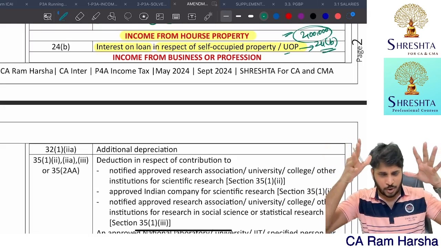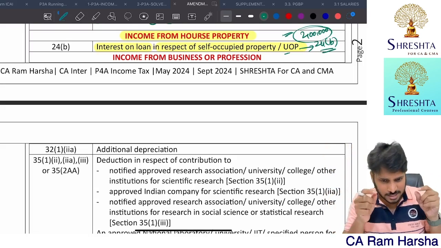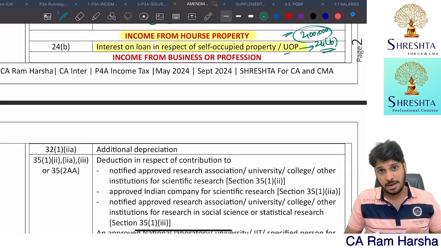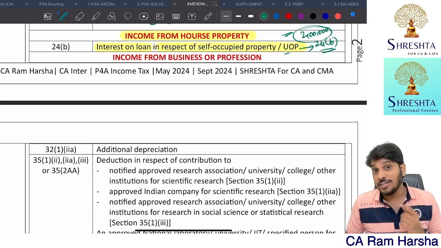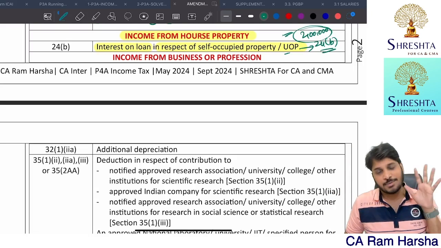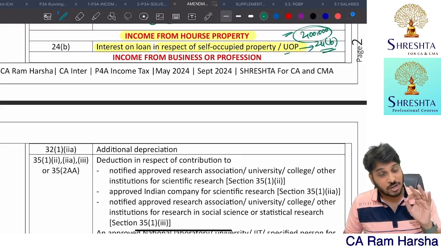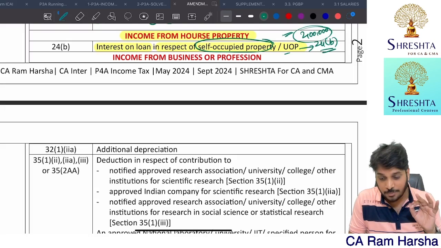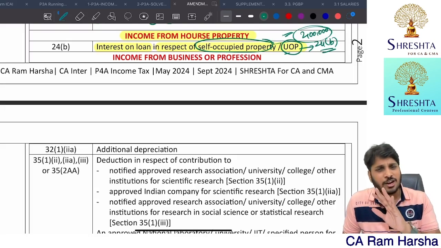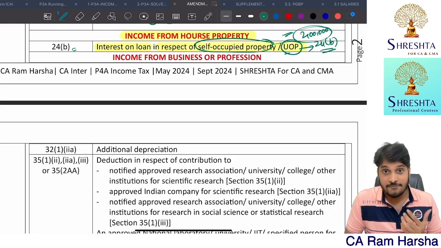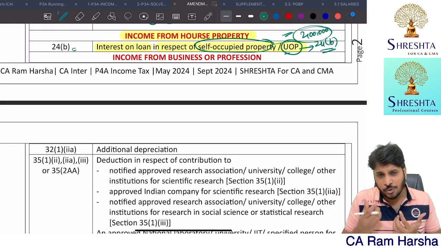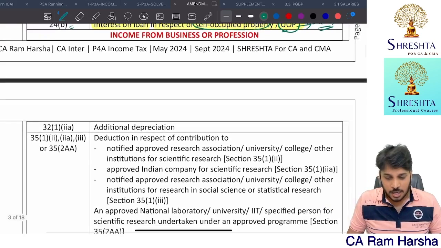So right now this video is purely in this particular part. I'm only focusing on amendments. Fine. So interest on housing loan, you can't claim deduction. Interest on housing loan, that too for self-occupied property, unoccupied property, you cannot claim deduction under default tax regime. So if you want to pay income tax under default tax regime, you cannot claim this.